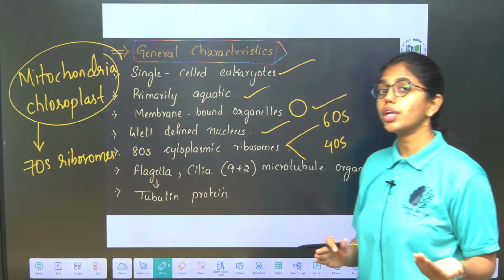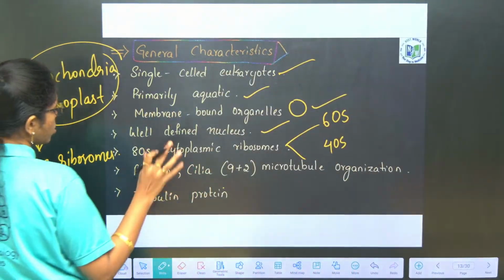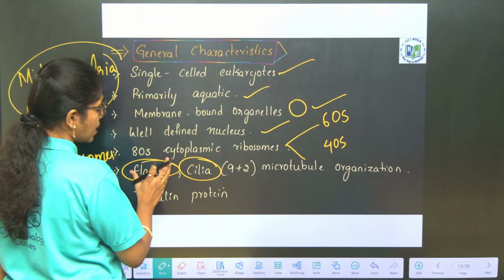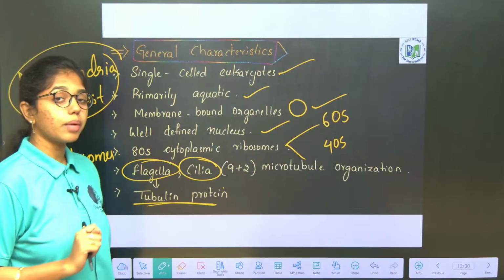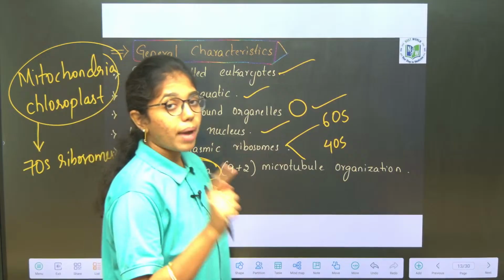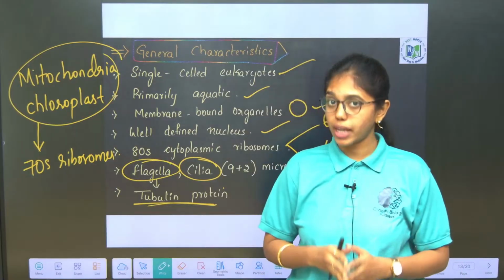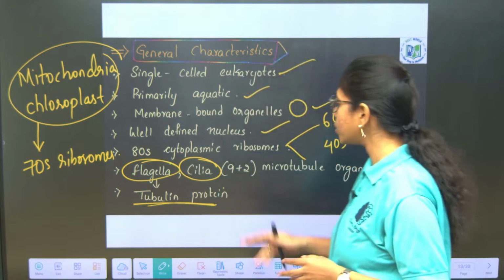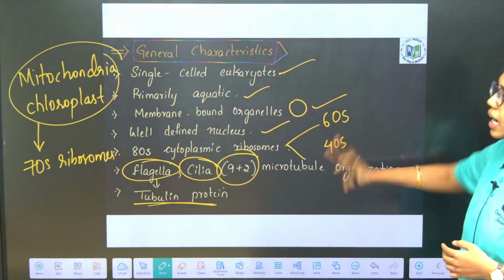Here you see motile structures. The motile structure in the kingdom Monera is only flagella. But in eukaryotic cells, motile structures are two: flagella and cilia. Both are motile structures. Flagella here is made up of the protein tubulin. The prokaryotic flagella is made up of which protein? Flagellin. In the kingdom Monera the flagella microtubular arrangement is 9+0, whereas in the eukaryotic cell of Protista it is 9+2.